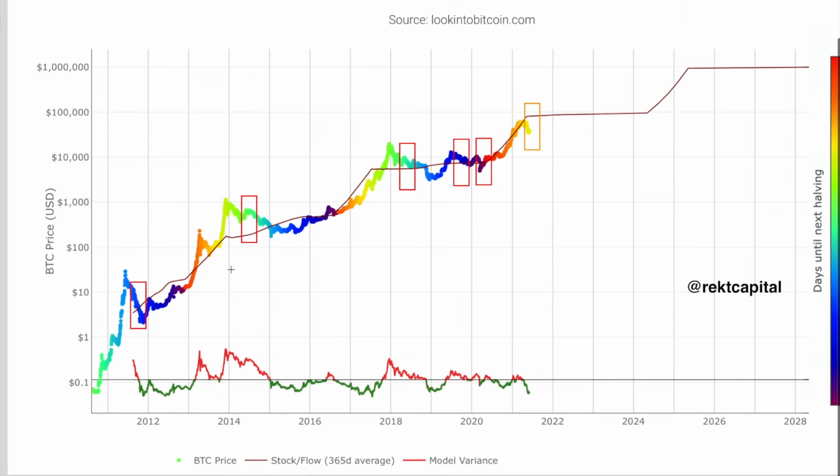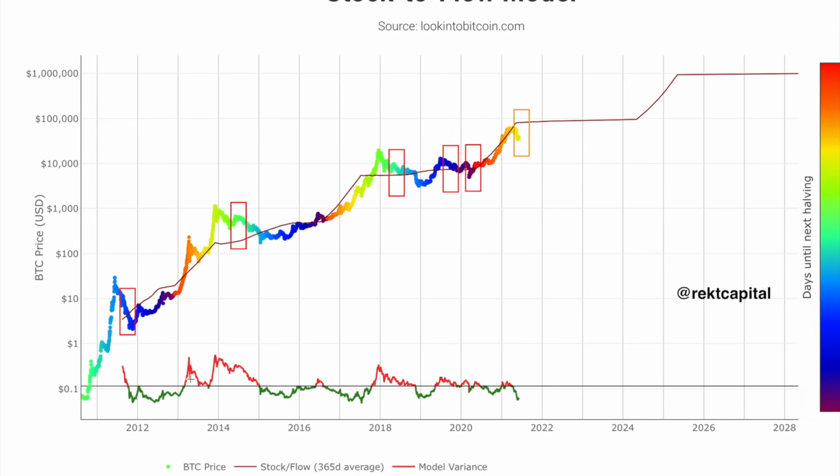So here's the next period, and probably one of the more similar periods to what we're seeing right now, where in 2013 we get that mid-cycle crash, but the only difference in that mid-cycle crash in 2013 is we overextended beyond the stock to flow line, overextended in the bull market, and then crashed to turn the stock to flow line into a support before continuing towards the upside.